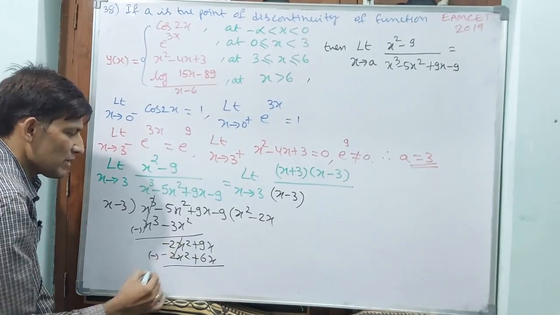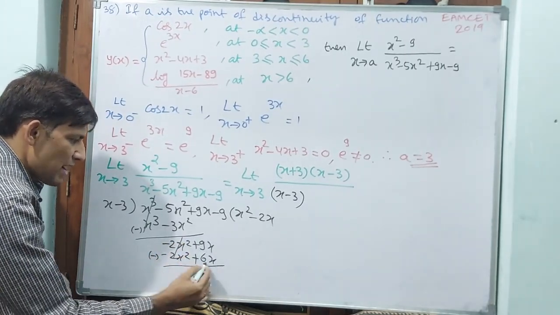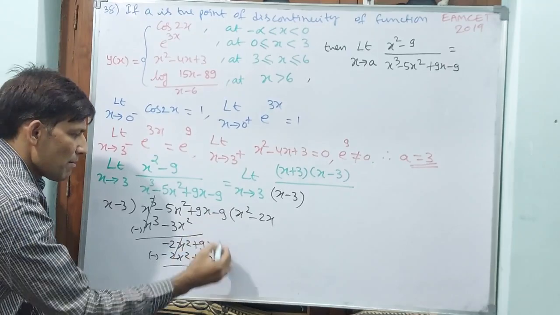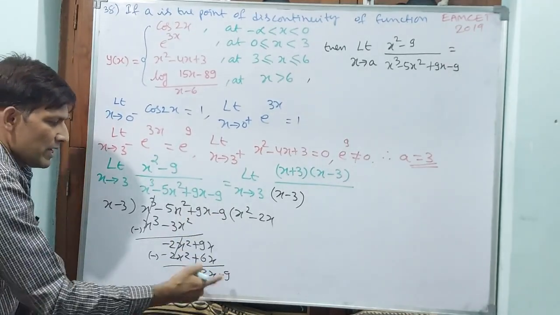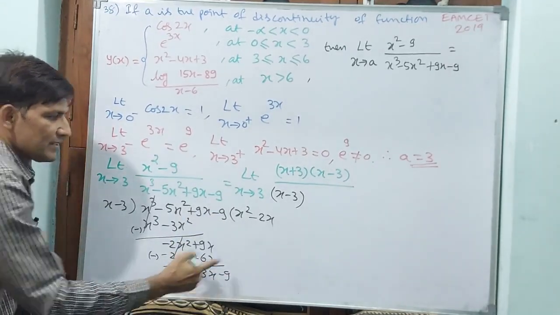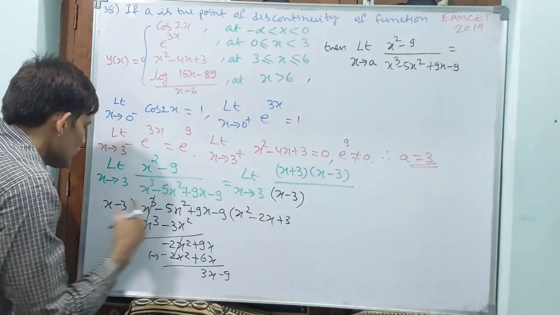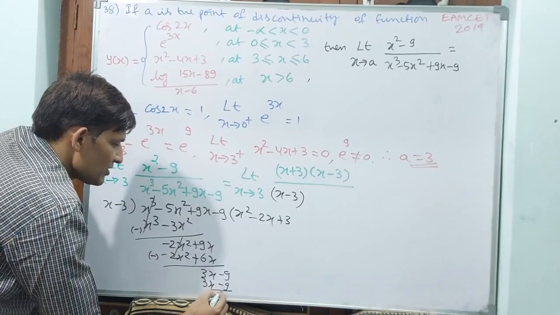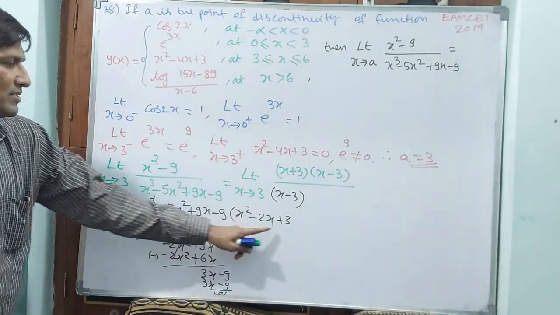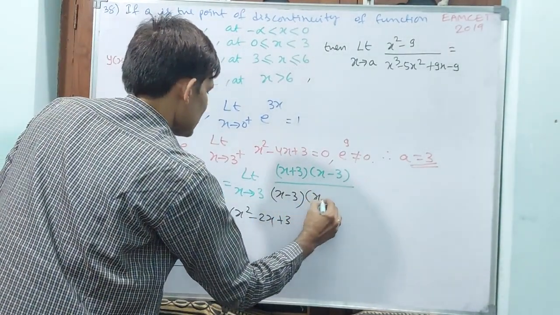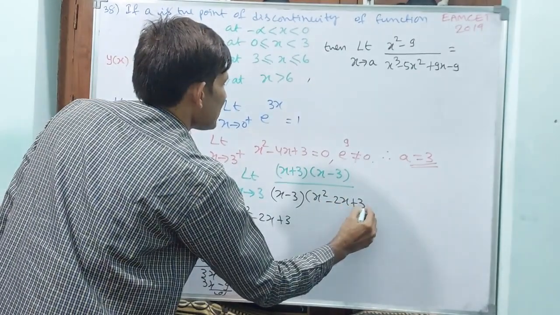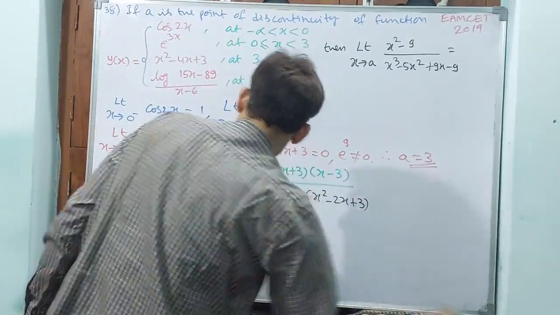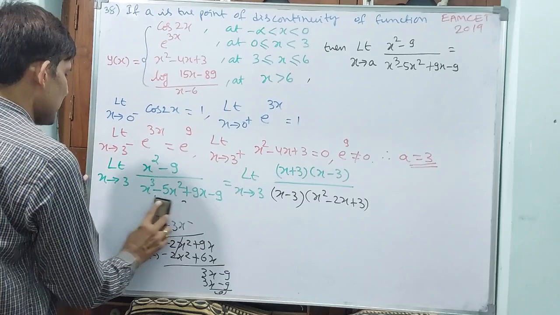Now this is going to cancel. 9x minus 6x, 3x will come. Minus 9 will come. 3 into x, 3x. 3 into minus 3, minus 9. That means this is 0. Now the quotient is this one: x square minus 2x plus 3. Understand this logic? Okay.